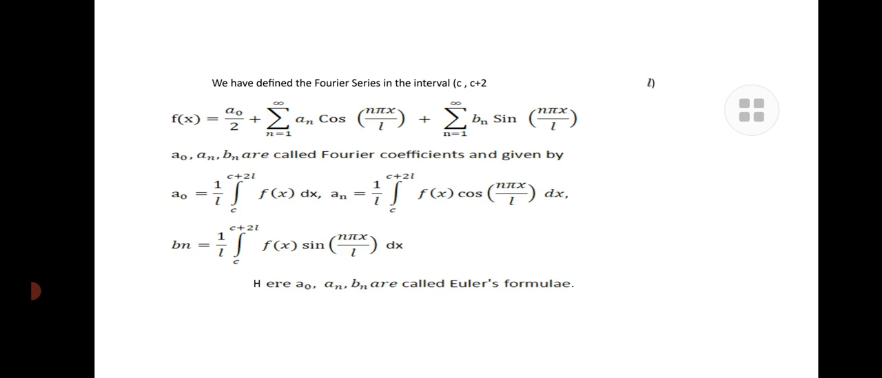In this, we can establish Euler's formulae for the Fourier coefficients in the form a naught equal to 1 divided by L integral c to c plus 2l f of x dx; a n equal to 1 divided by L integral c to c plus 2l f of x cos n pi x divided by L dx; and b n equal to 1 divided by L integral c to c plus 2l f of x sin n pi x divided by L dx. Here a naught, a n and b n are called Euler's formulae.